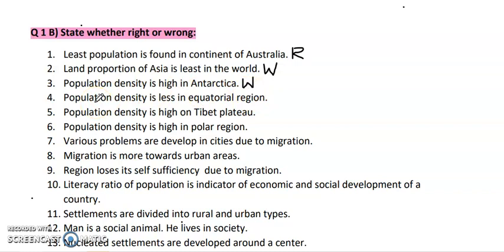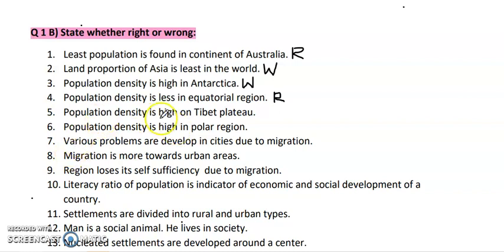Next, population density is less in equatorial region. Why is it less in the equatorial region? This statement is true, but why? Because the temperature in the equatorial region is totally hot, and a large amount of the equatorial region is covered by forest. So there is a lot of diversity, and the climate over there is totally unfavorable for human life. Because of that, the population density in the equatorial region is very, very less.